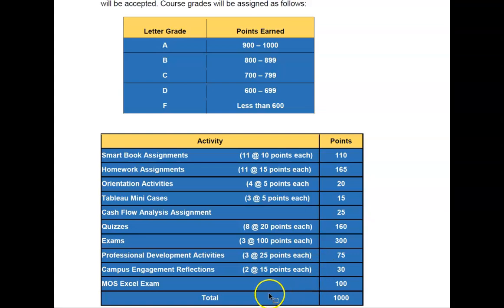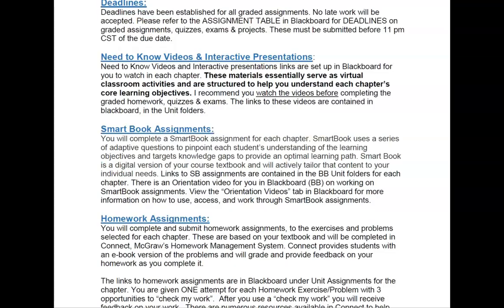And then the last thing we have that's really cool is we are going to take the MOS Excel exam, the Microsoft Office Specialist Excel exam. So you're going to get a certification, right? A credential that can go on your resume that you can show when you're going to interview for an internship or when you're going for your professional job. Show that you have developed Excel skills. You can prove that with the certification. So that's going to be pretty cool.